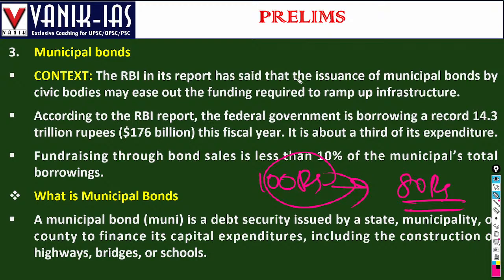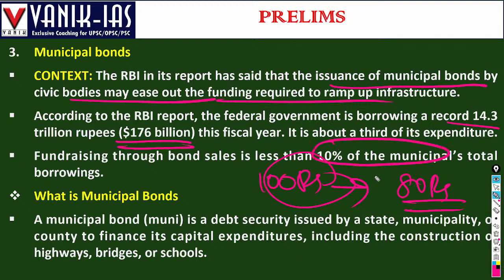The RBI in its report said that issuance of municipal bonds by the civic bodies can cut out the funding required to ramp up infrastructure. According to the RBI report, the federal government is borrowing a record 14.3 trillion rupees, or $173 million, this fiscal year, about one third of its expenditure. Fundraising through bond sales is less than 10% of municipal total borrowing.